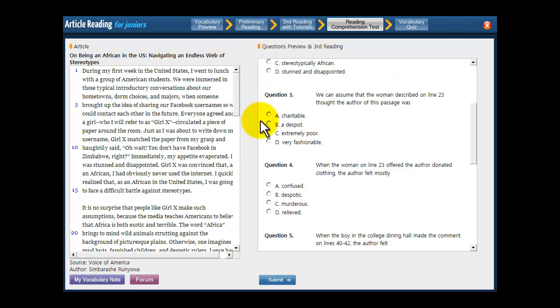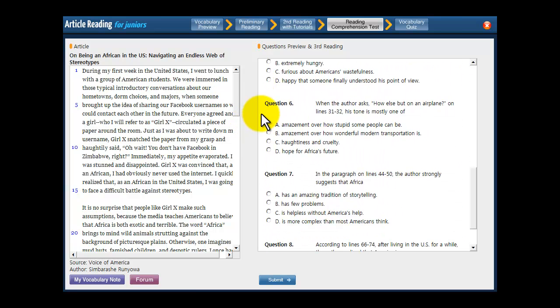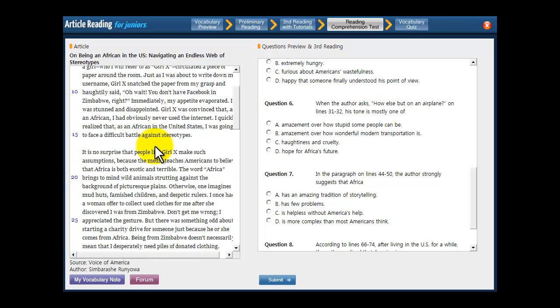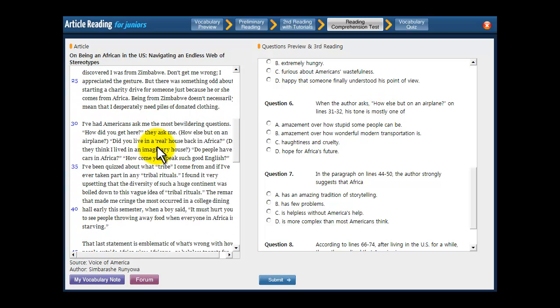Next, we'll look at question number 6, all the way down here. When the author asks, how else but on an airplane, on lines 31 through 32, his tone is mostly one of blank. So always change it to a question. What is the author's tone when he asks that question on lines 31 through 32? Scroll down to those lines. You have to read more than just that to get the tone, probably. Look at line 30. We'll start there.